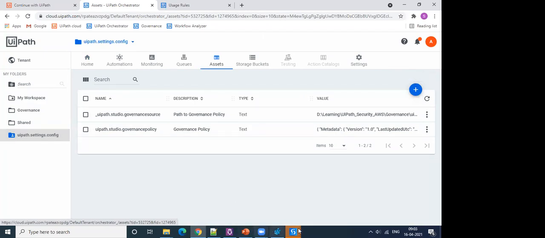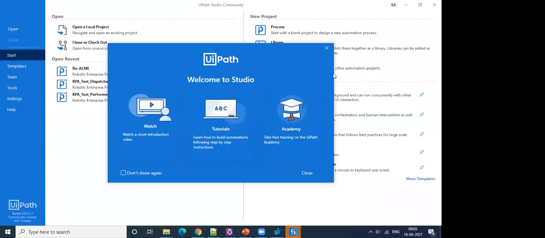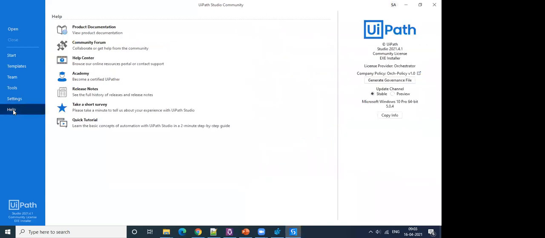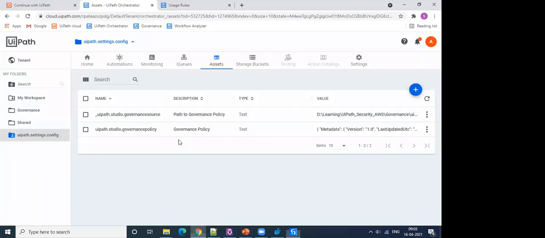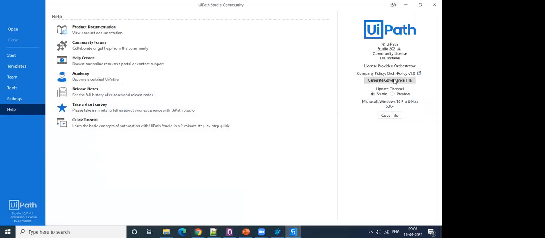This will be disabled. Okay, so now I'm going to Help, and you will see that policy version 1.0 is applied. If you hover over it, you can see config sources: Orchestrator, UiPath.studio.governance policy. So it is picking this file from here, and that is exactly the asset that we had enabled. So this is the first one, right? And it is picked and it is enabled.